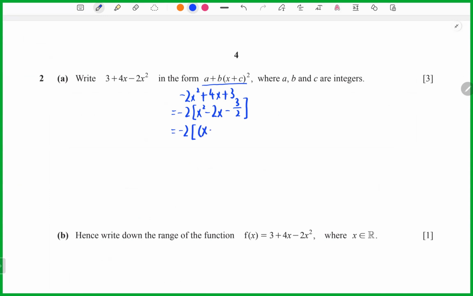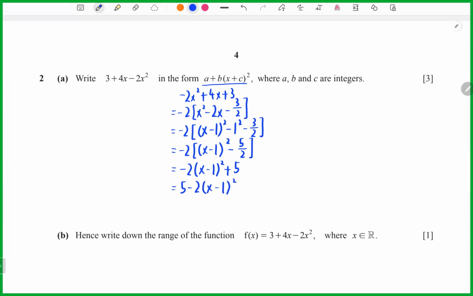So I take x minus 1 squared, minus 1 squared, minus 3 over 2. So it goes to negative 2 bracket x minus 1 squared minus 5 over 2, which is negative 2 bracket x minus 1 squared plus 5. Now we need to write in this form, so I write 5 minus 2 bracket x minus 1 squared.